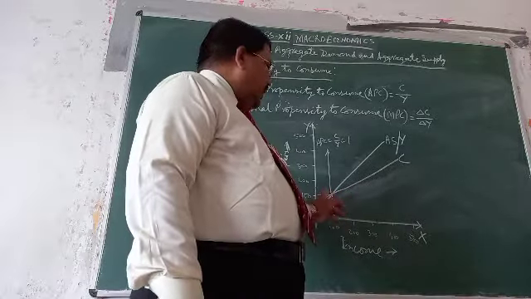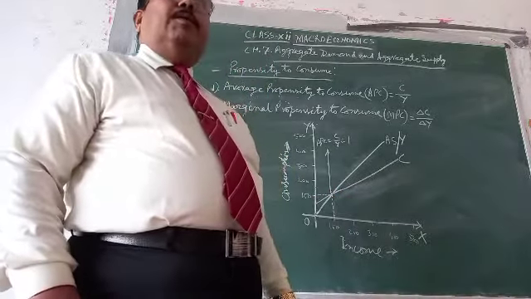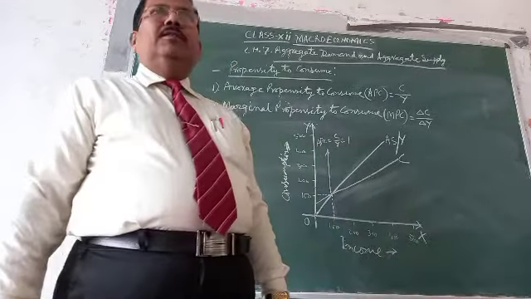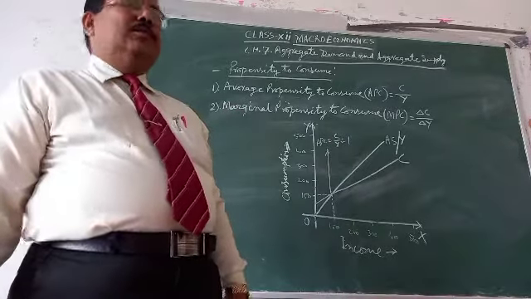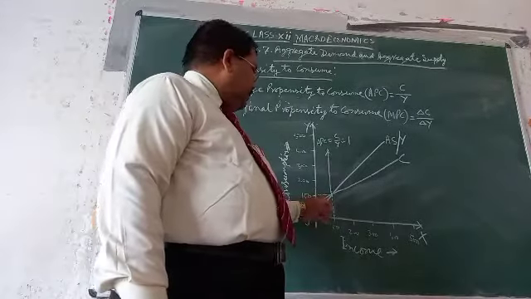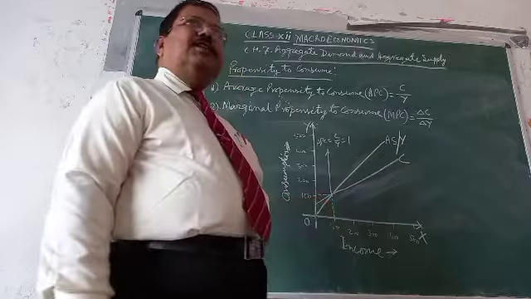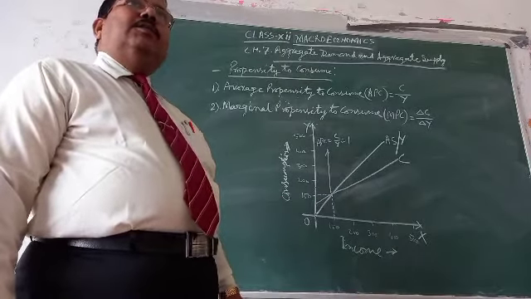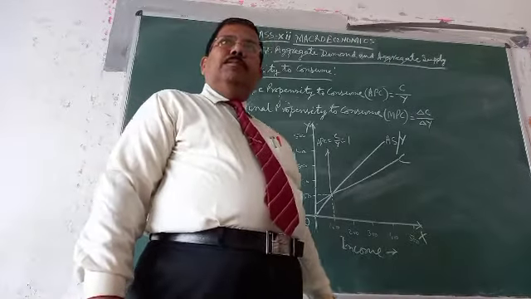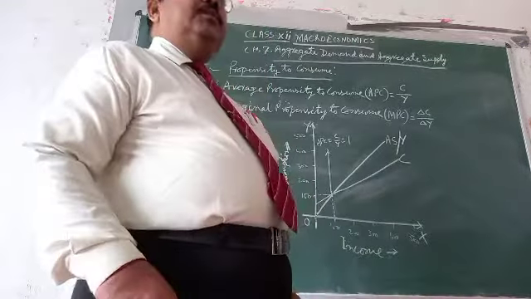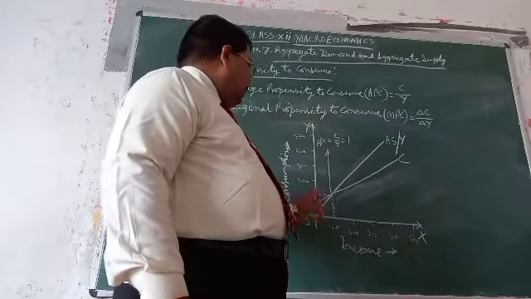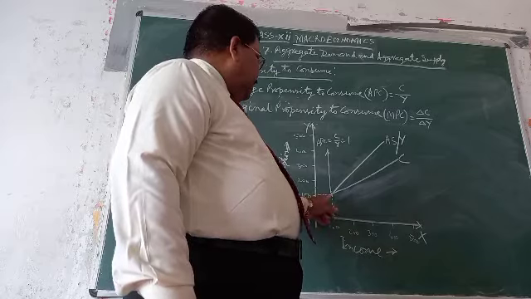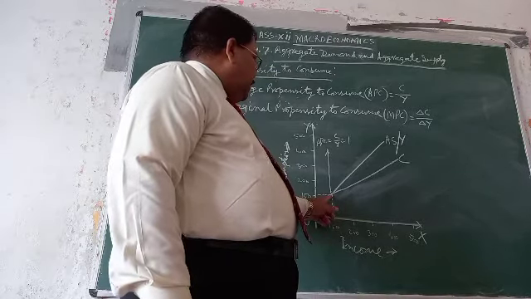Before the break-even point, on the left-hand side, there is dissaving. The saving is negative because income is less and consumption is higher. That is why consumption demand is met from past saving. At the break-even point, consumption and income are equal.